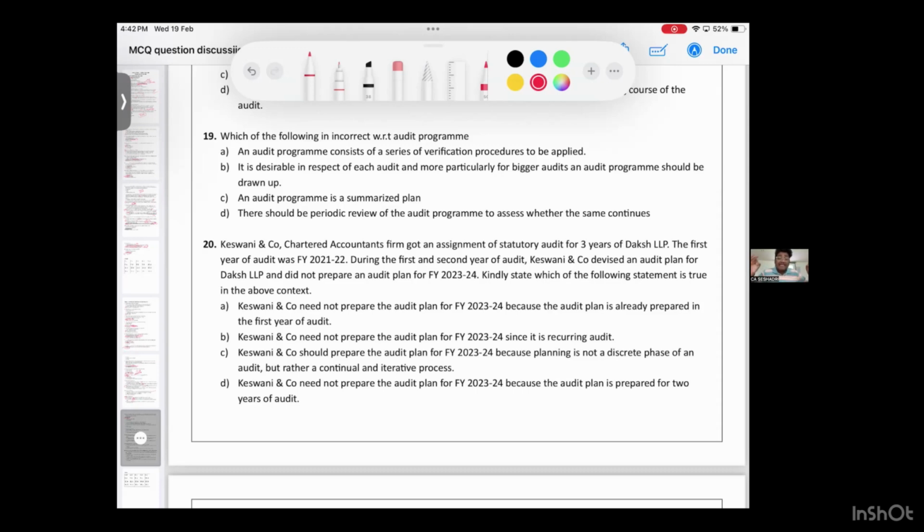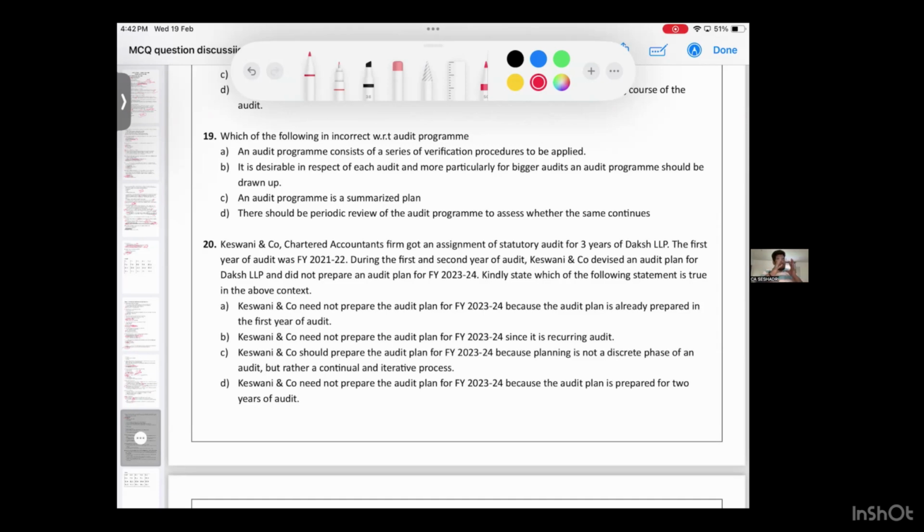Option B. Keshwani and Co. need not prepare... Oh, so it says that if there is a recurring audit, no plan is needed? Option C. Keshwani and Co. should prepare audit plan for financial year 23-24 because planning is not a discrete phase, rather a continuous phase. My answer is option number C.